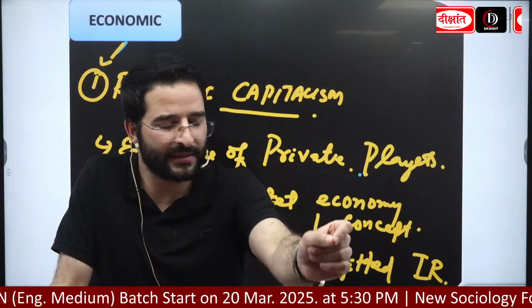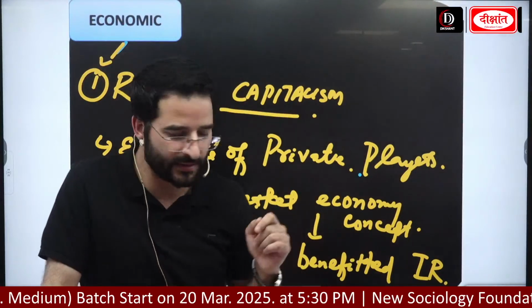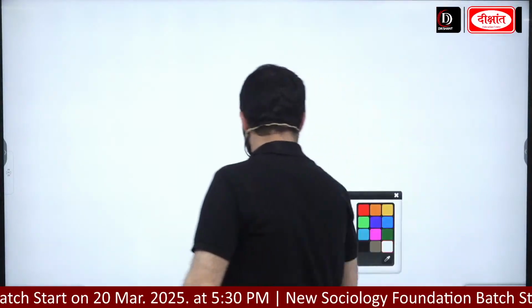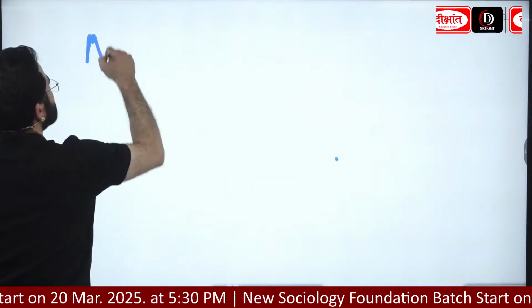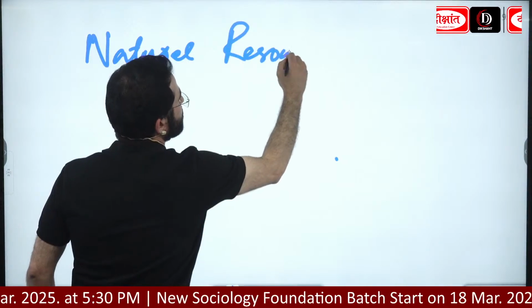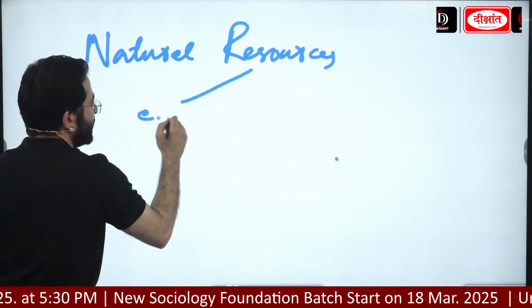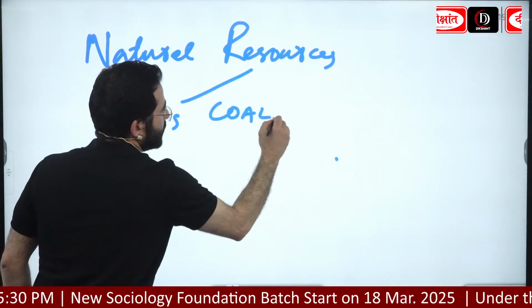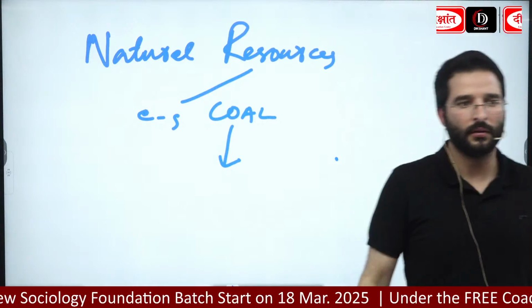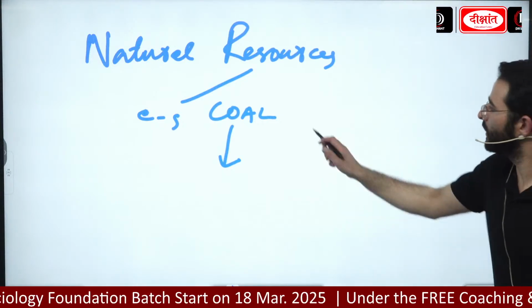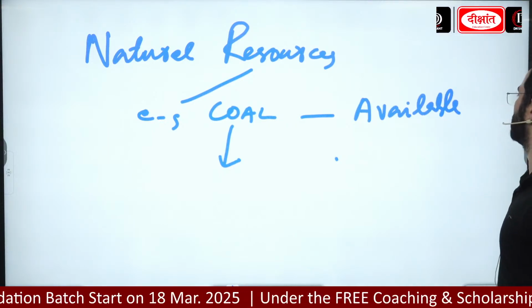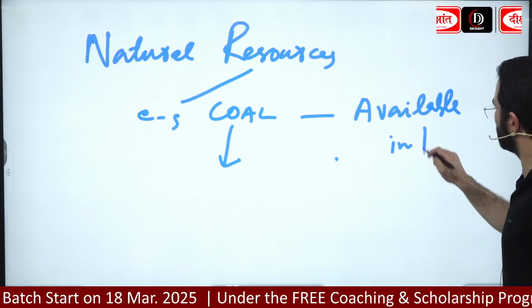So please remember this. Write down one more reason: natural resources. Example: coal. It was available in Britain.